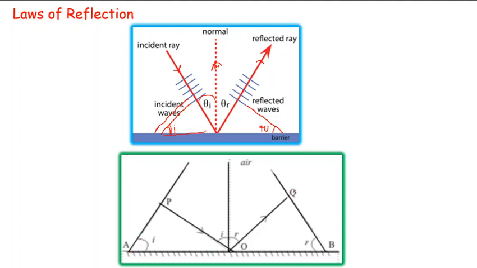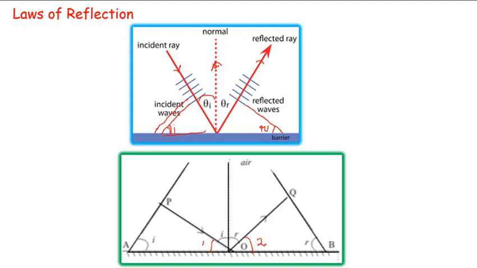This is the reflected wavefront, as I have shown it here. This is the reflecting surface. This is the angle of reflection. So angle of incidence is equal to angle of reflection. What about these two angles? Let us name them angle 1 and angle 2. I say these two angles are equal.